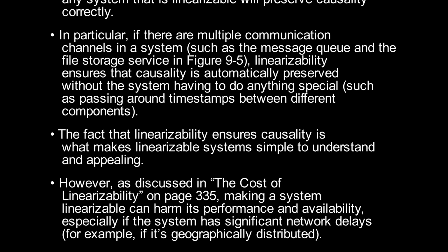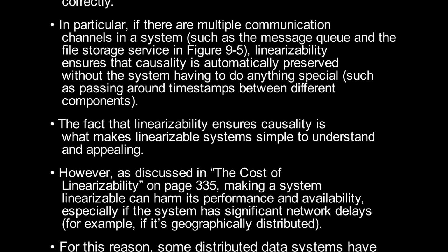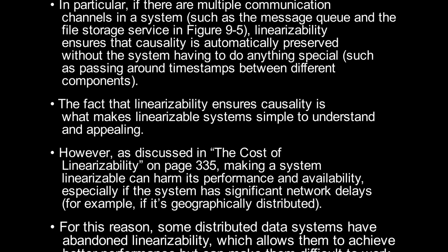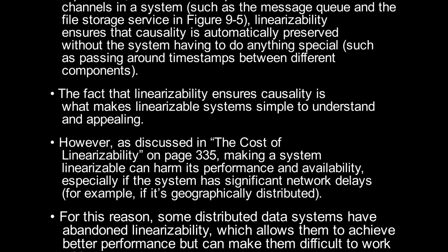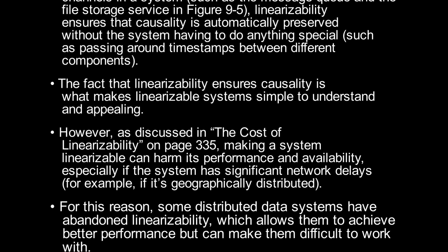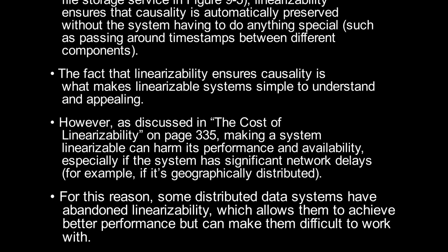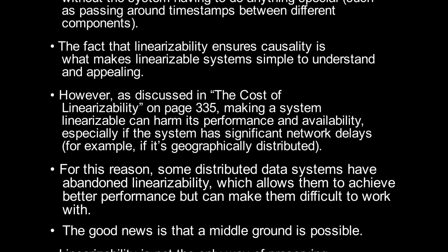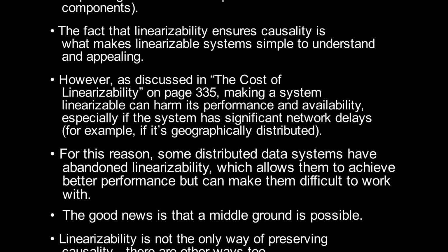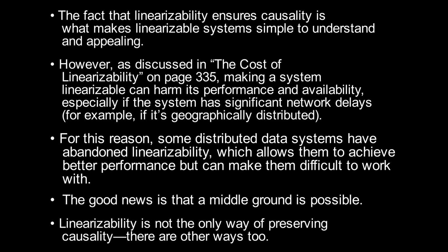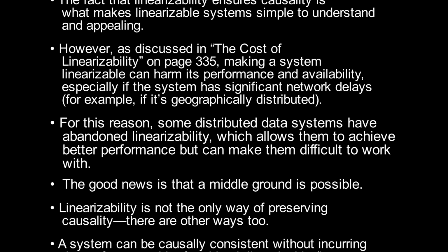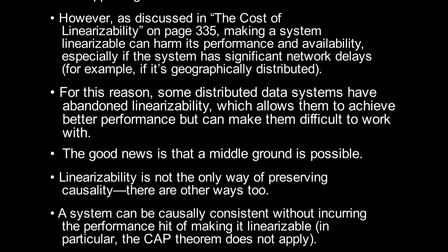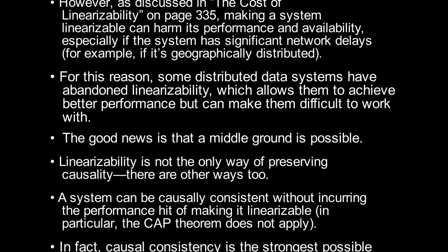However, as discussed in "The Cost of Linearizability" on page 335, making a system linearizable can harm its performance and availability, especially if the system has significant network delays, for example, if it's geographically distributed. For this reason, some distributed data systems have abandoned linearizability, which allows them to achieve better performance but can make them difficult to work with. The good news is that a middle ground is possible. Linearizability is not the only way of preserving causality. There are other ways too.